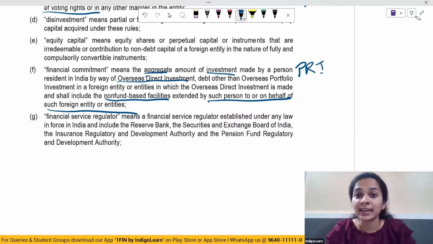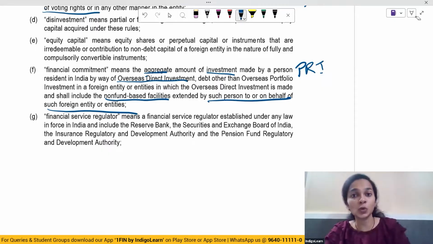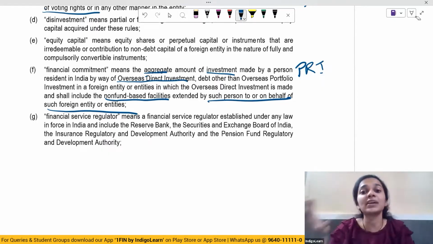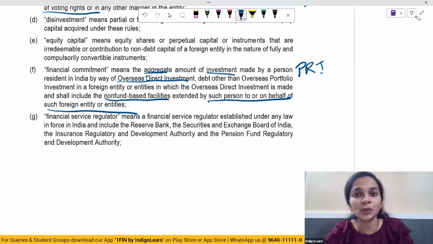So there are two types of investment. One is financial commitment and the other is overseas investment. When we talk about financial commitment, it includes overseas direct investment excluding those made as overseas portfolio investment.